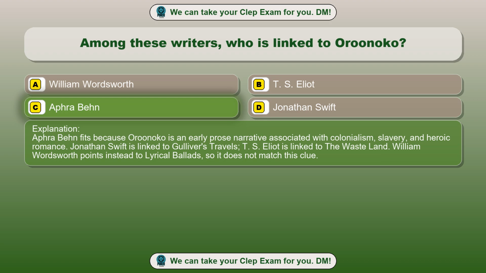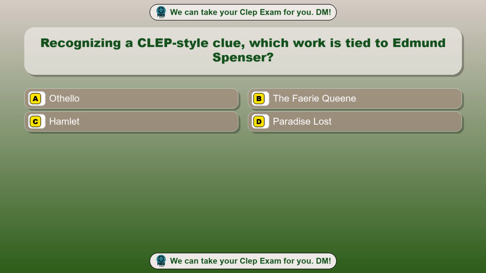Jonathan Swift is linked to Gulliver's Travels, T.S. Eliot is linked to The Wasteland. William Wordsworth points instead to Lyrical Ballads, so it does not match this clue. Question 15. Recognizing a CLEP style clue, which work is tied to Edmund Spenser?